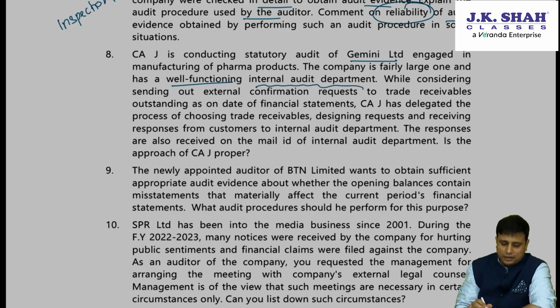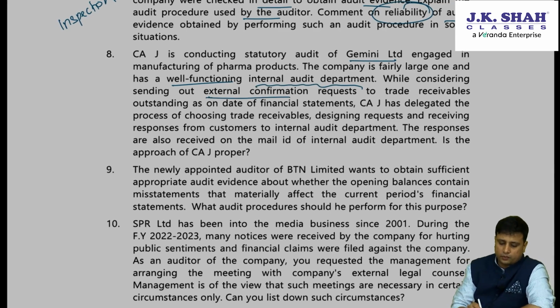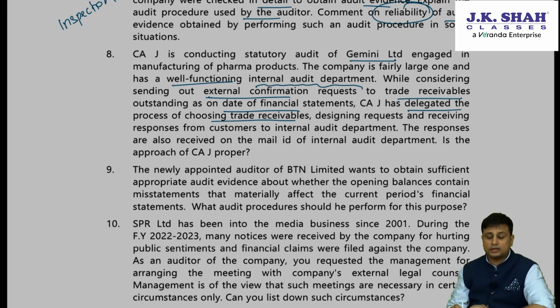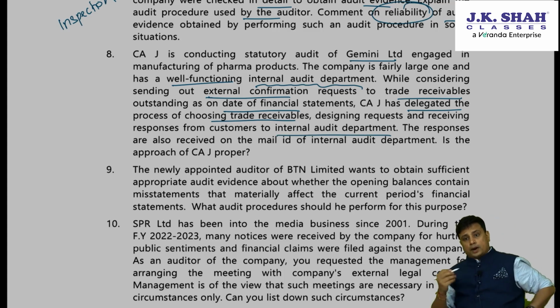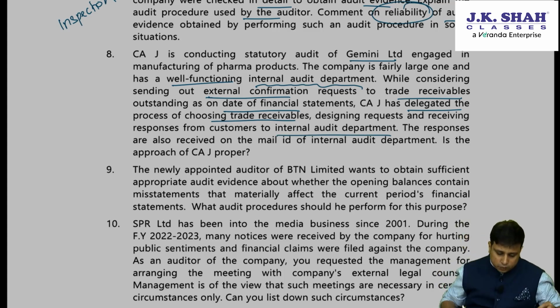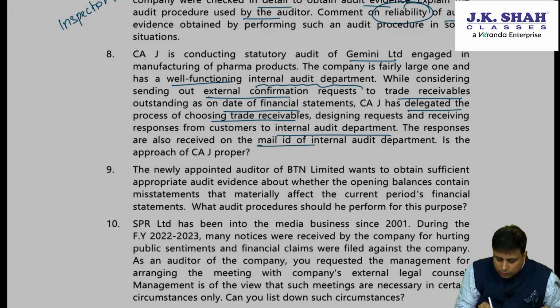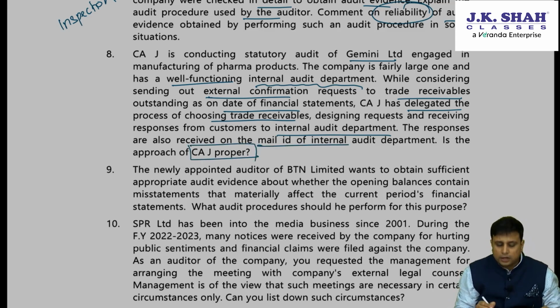While considering sending out external confirmation requests to trade receivables outstanding on the date of the financial statement, CAJ has delegated the entire process of choosing trade receivables, designing and receiving responses from the customers to the internal audit department. So they have delegated this to whom? Internal audit department. The responses are also received on the mail ID of the internal audit department. Is the approach of CAJ proper?